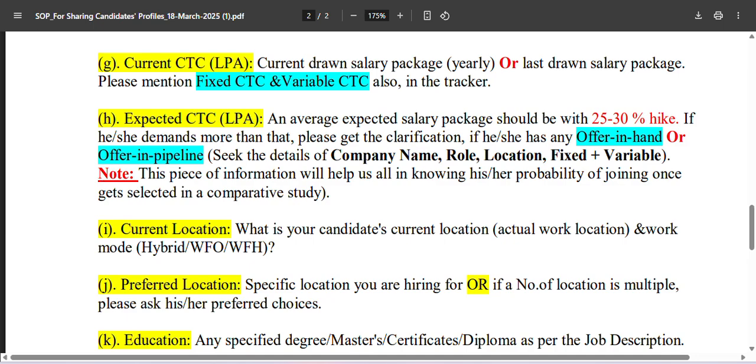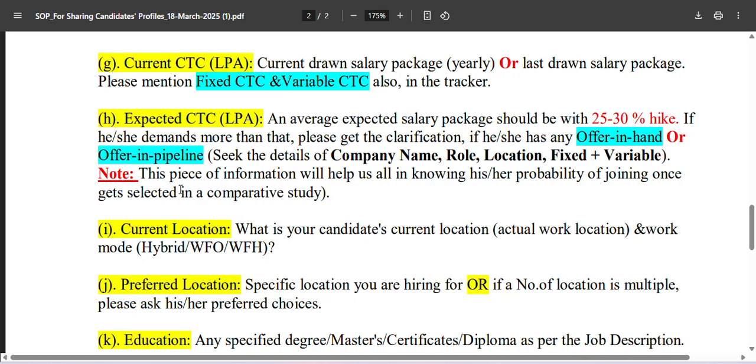You also need to ensure that if the candidate has any other offer in hand, you should always ask for the offered amount from the other company. And if the candidate does not want to disclose the company's name, you would always ask the offered amount, the kind of role they are offering, and the location the candidate is being hired for, and again the fixed and the variable amount which would be part of this counter offer, right? And this piece of information will help us all in knowing his or her probability of joining once selected, in a comparative study.